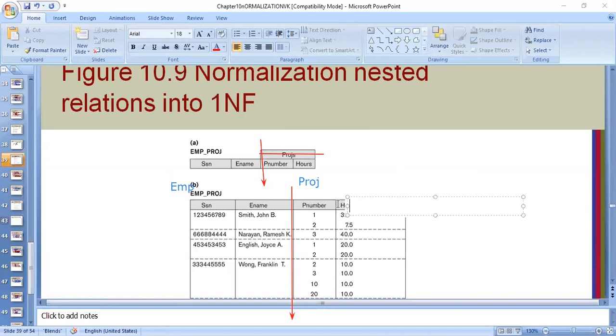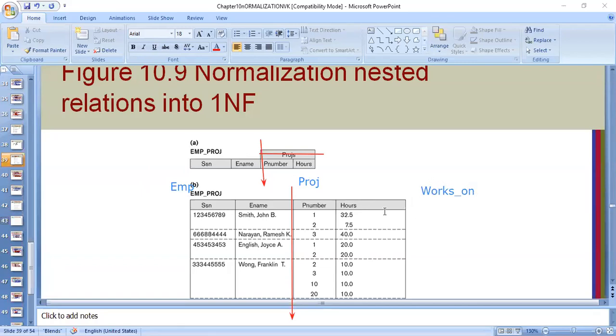But these hours will again be useless. What does that hours indicate? That hours indicate which employee works on which project for how many hours. So this particular employee project table will be split into three parts. One is the employee table, second is the project table, and third is works on.